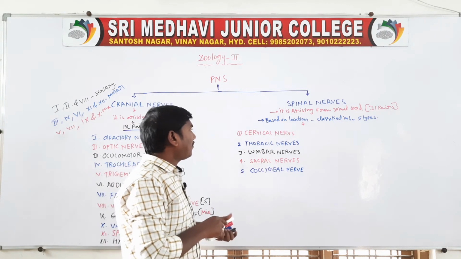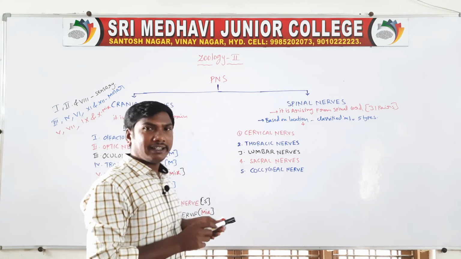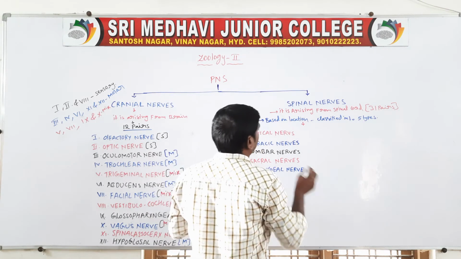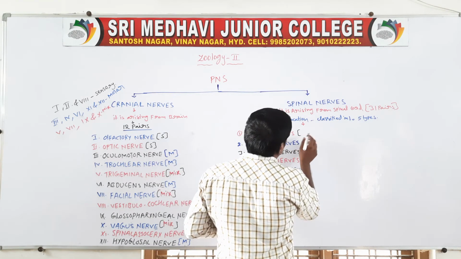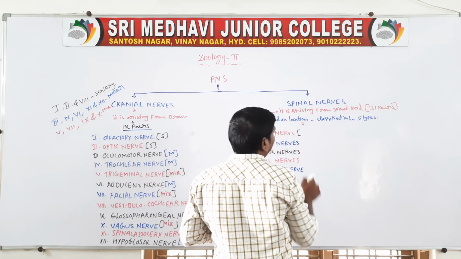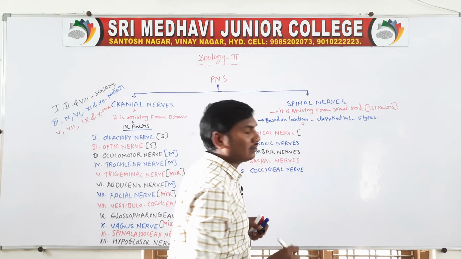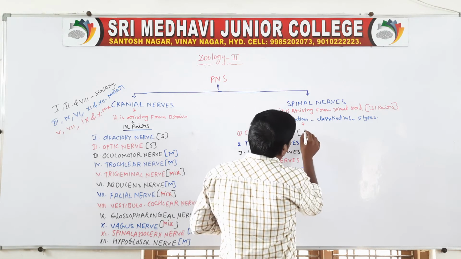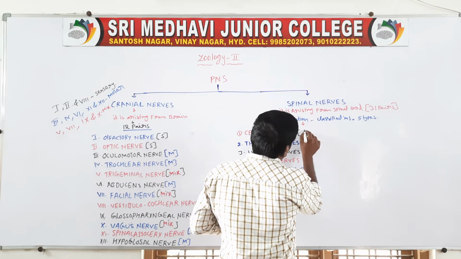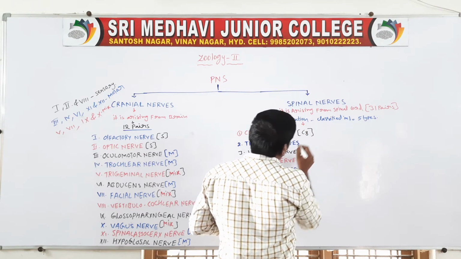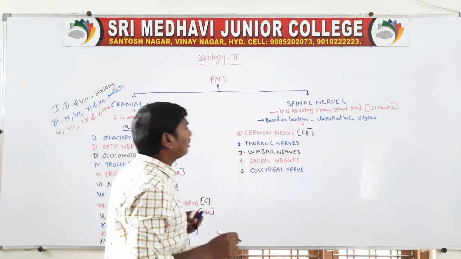First one, the cervical nerves. They are present in total 8, C8, cervical 8. Next one, thoracic nerves.